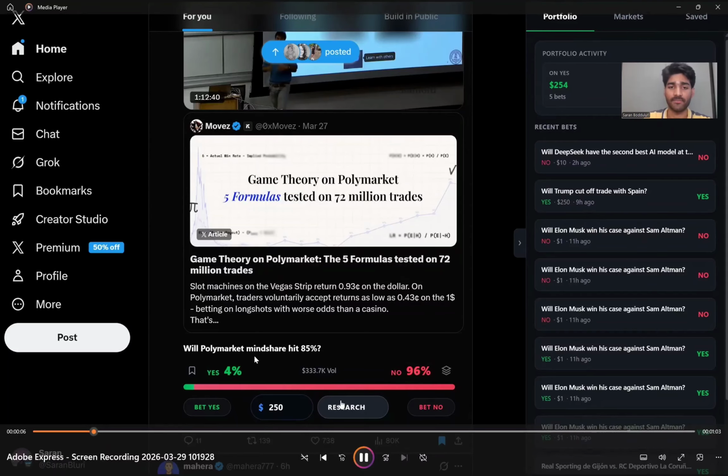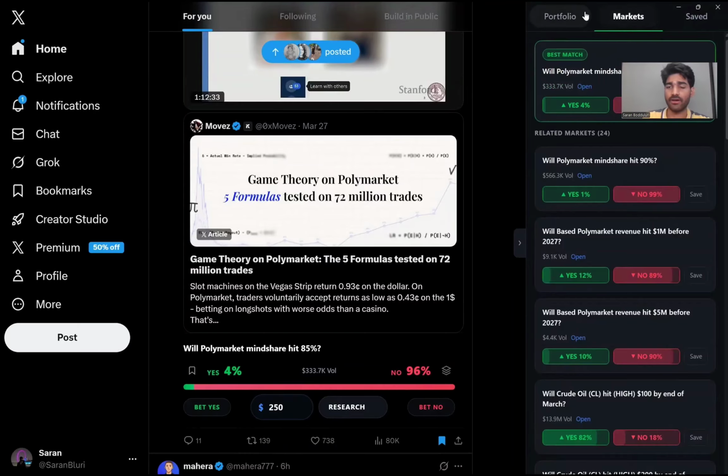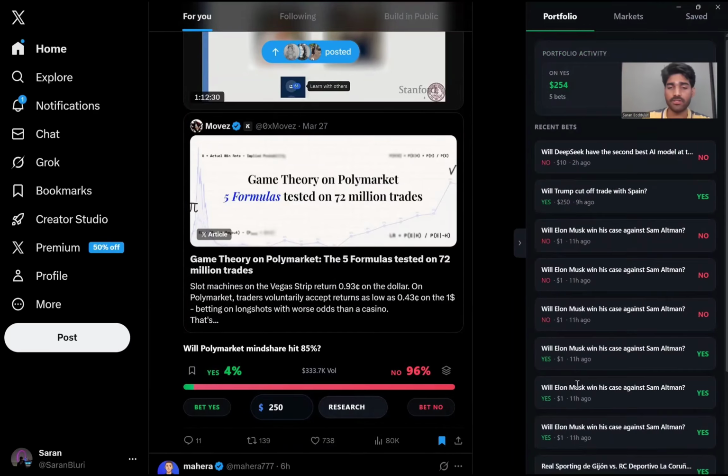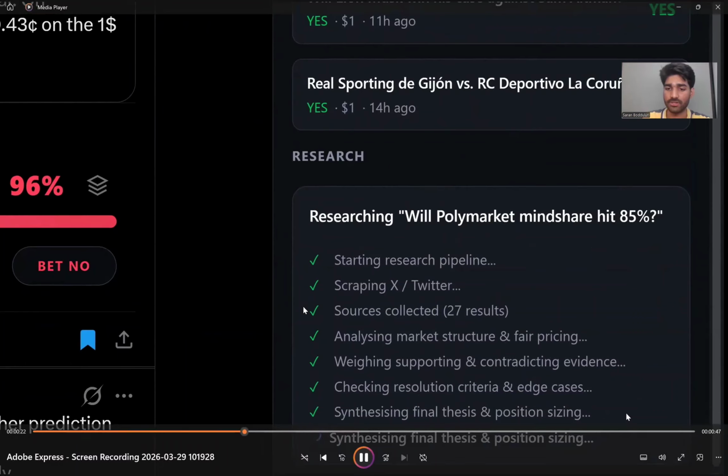This is InstaMarket. The idea of this is to bring the Polymarkets to Twitter instead of doing it the other way around, where you go to Polymarket, do some research, and then bet on a certain market.